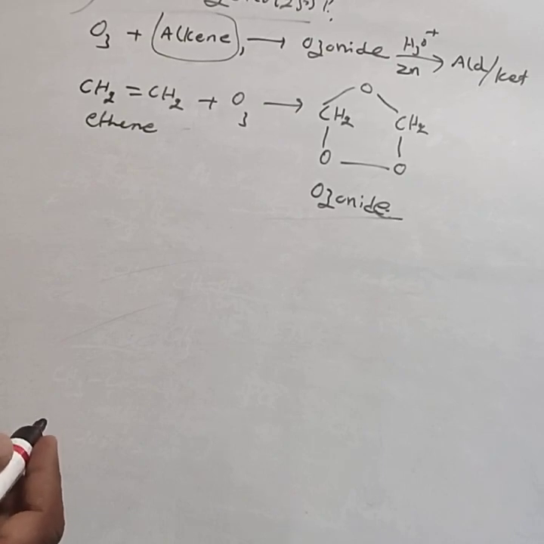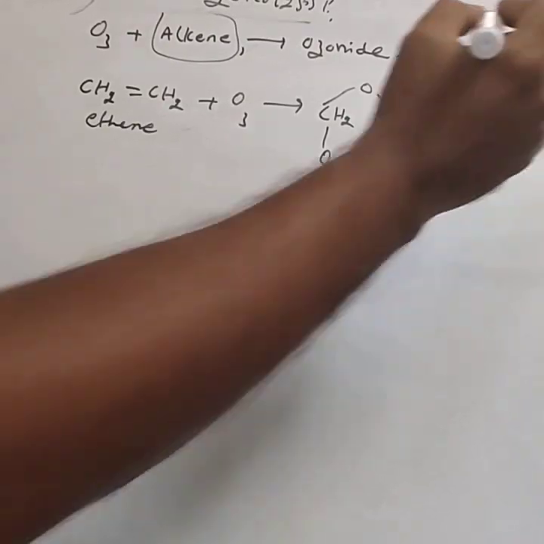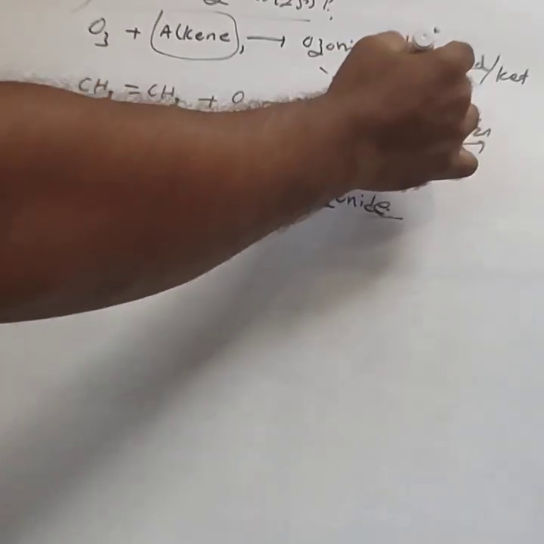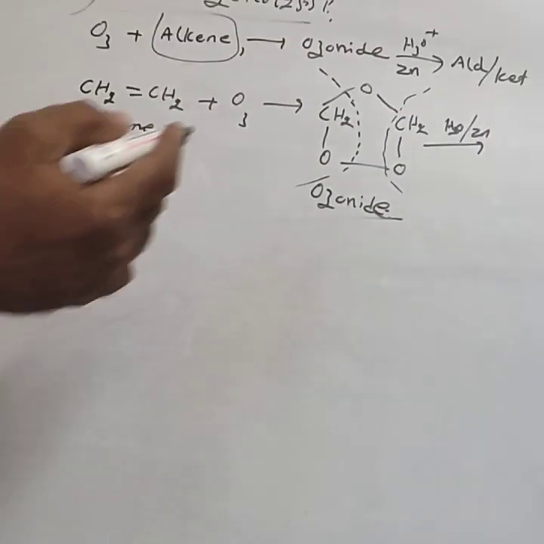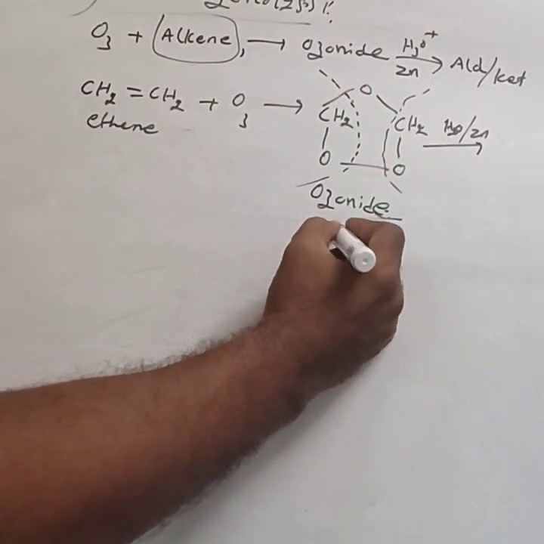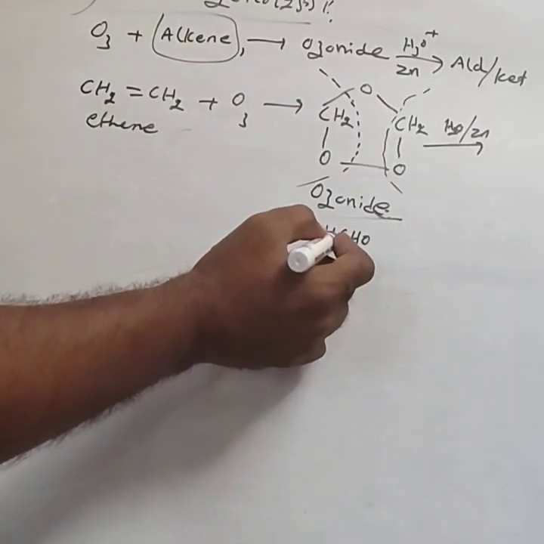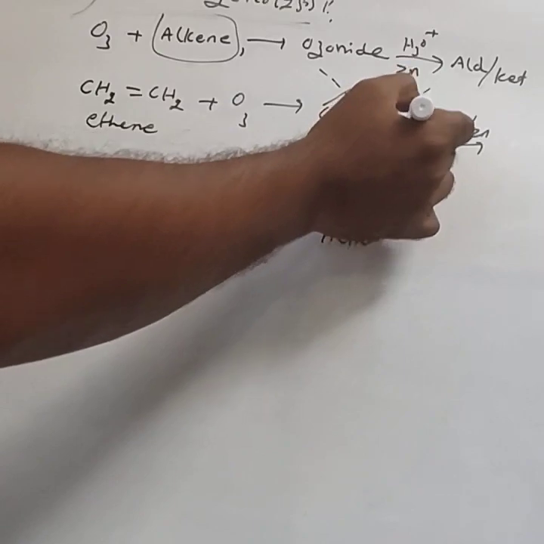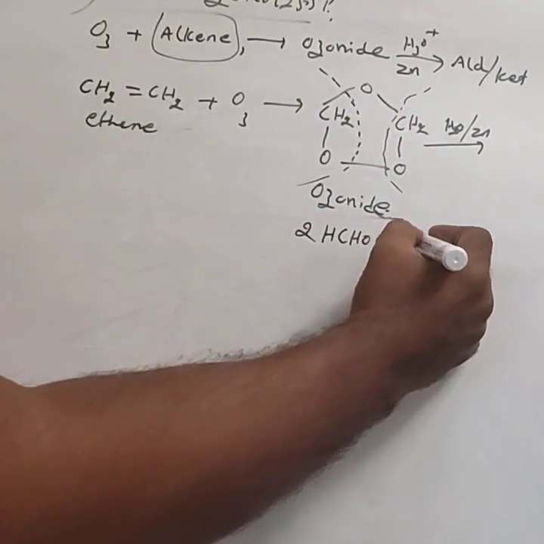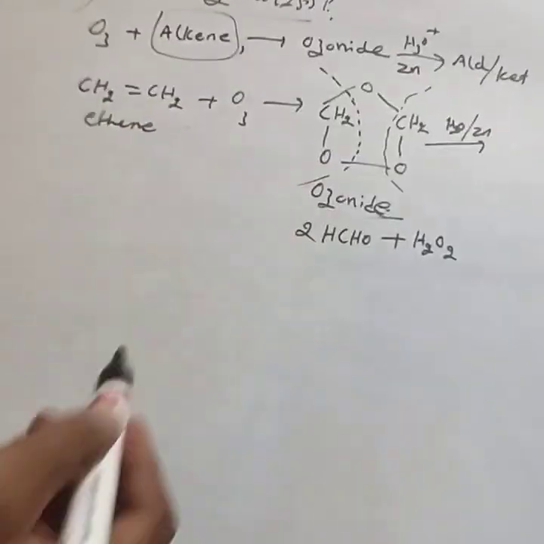Ozone is always added across the double bond. On hydrolysis using zinc, cleavage takes place and you get HCHO, which is formaldehyde. Two moles of HCHO form, and the O with H2O forms H2O2.